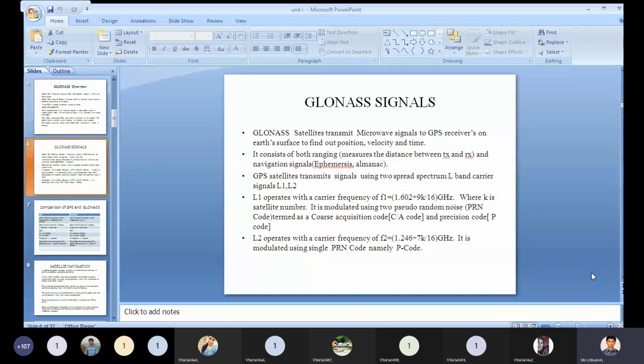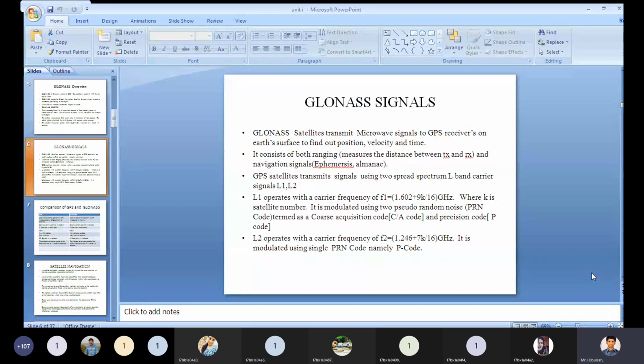So in the L1 it is 1.602 plus 9K divided by 16 gigahertz, and in the L2 it is 1.246 plus 7K divided by 16 gigahertz, and it is modulated using a PRN code named P code only.